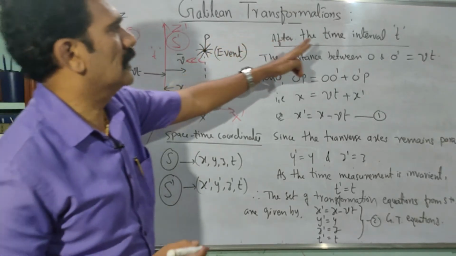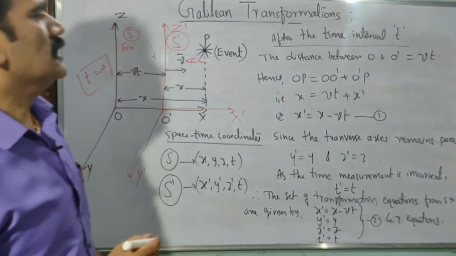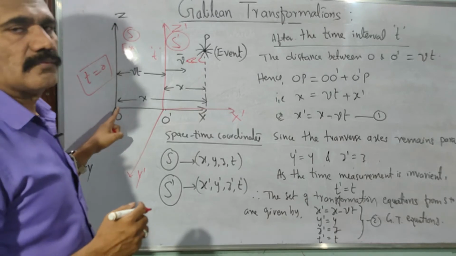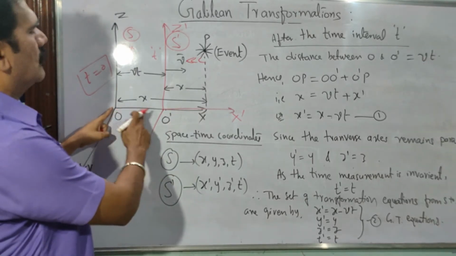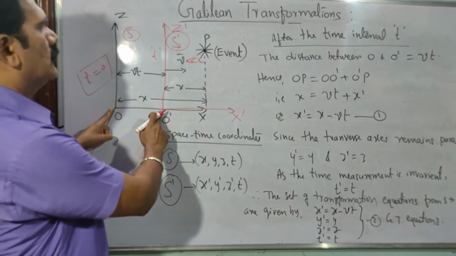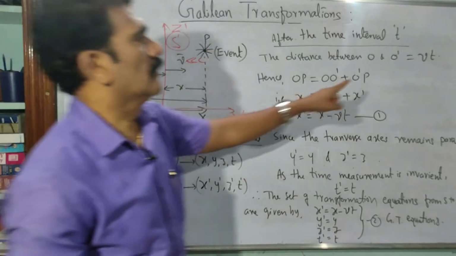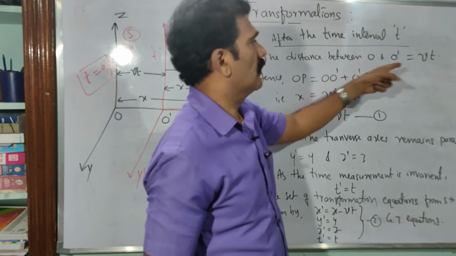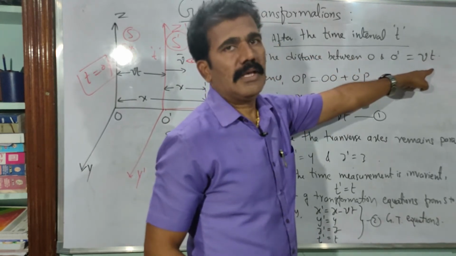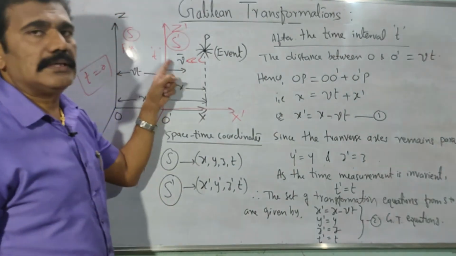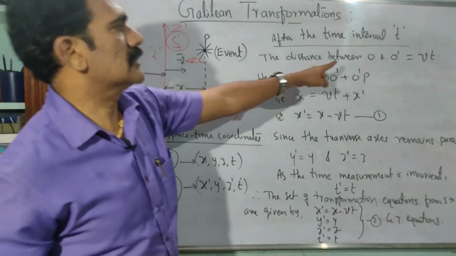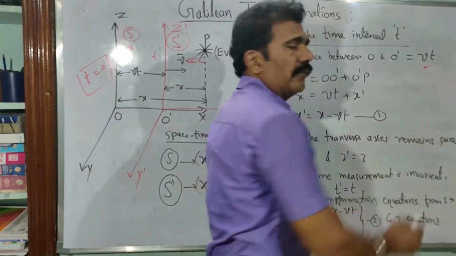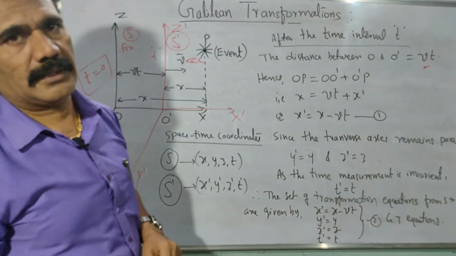Now after the time interval t, what is the distance between O and O dash with respect to the fixed frame of reference? The distance between O and O dash will be equal to the product of velocity and time, because we are measuring the distance here. Velocity is equal to distance by time, so as the frame is moving with velocity v in time t, the distance traveled by the frame S dash is the product of velocity and time, vt, correct.